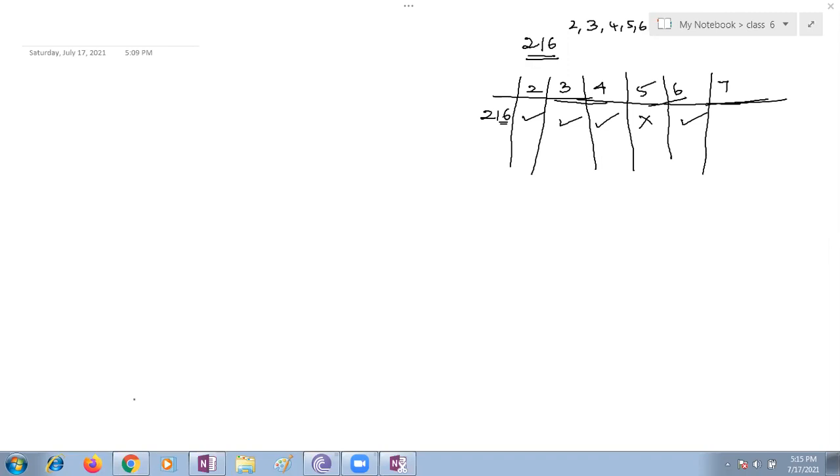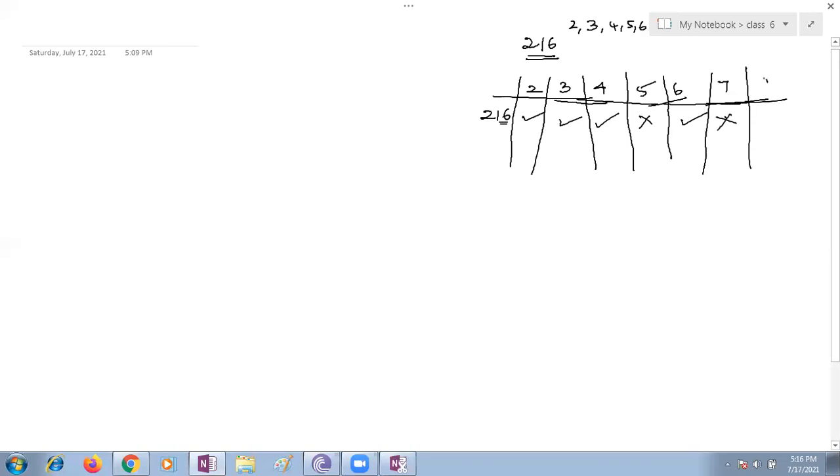Yes, children, Jaideep, can you give the divisibility rule of 7? Yes, ma'am. This number is not divisible by 7, because if we double the ones digit, which in this case is 6, we get 12, and if we subtract 12 from 21, it is 9, which is not divisible by 7. Yes, very good. Twice the units digit, 6 twos are 12. 21 minus 12, how much, children? 9. 9 will not go in the 7 table, so it is not divisible, right?